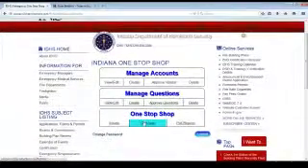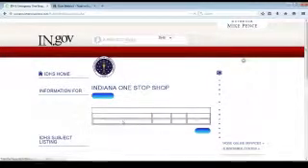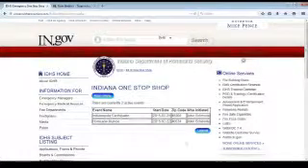Real quick, you can conclude a one-stop shop by coming to this menu. If you were to shut this down, nobody could register anymore, no data could be inputted anymore for the one-stop shop. It's done and over with.